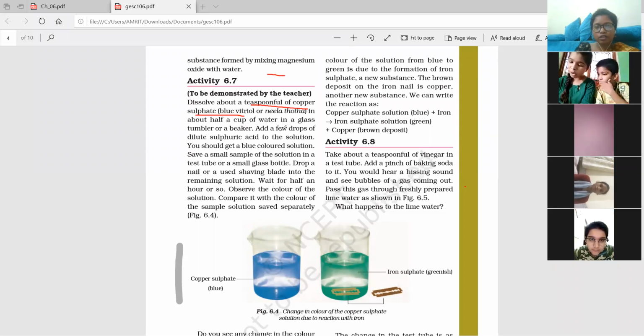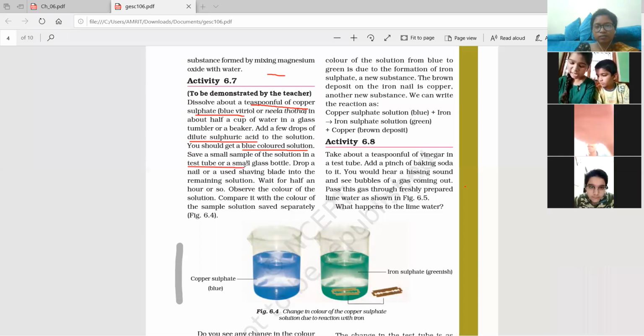Add a few drops of dilute sulfuric acid to the solution. You should get a blue colored solution. Save a small sample of the solution in a test tube or a small glass bottle.